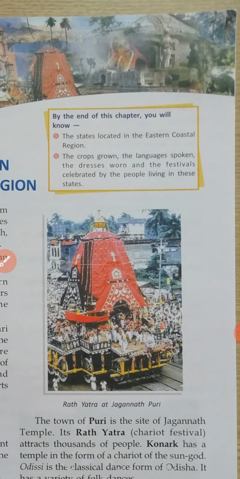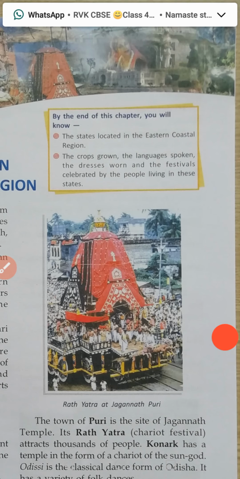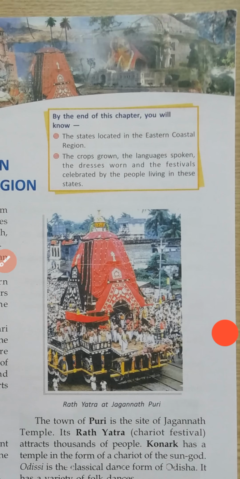The states located in the eastern coastal region. Which states are there in the eastern coastal region? In the previous chapter, we came to know which are the states in the western coastal region. In this chapter, eastern coastal region states.